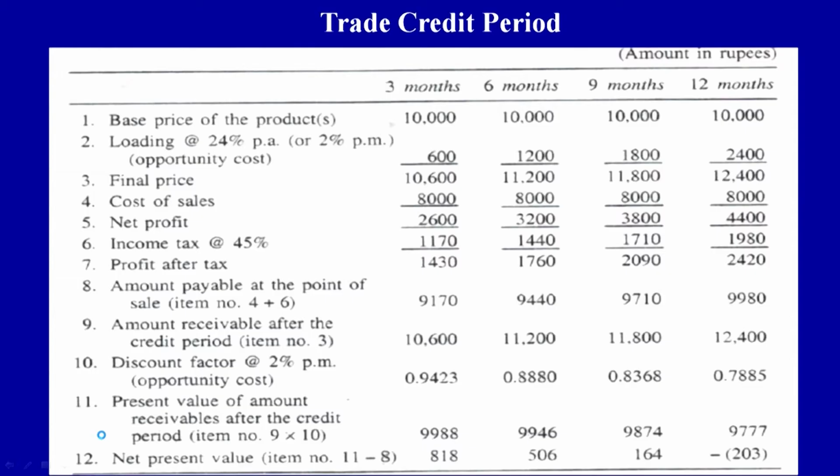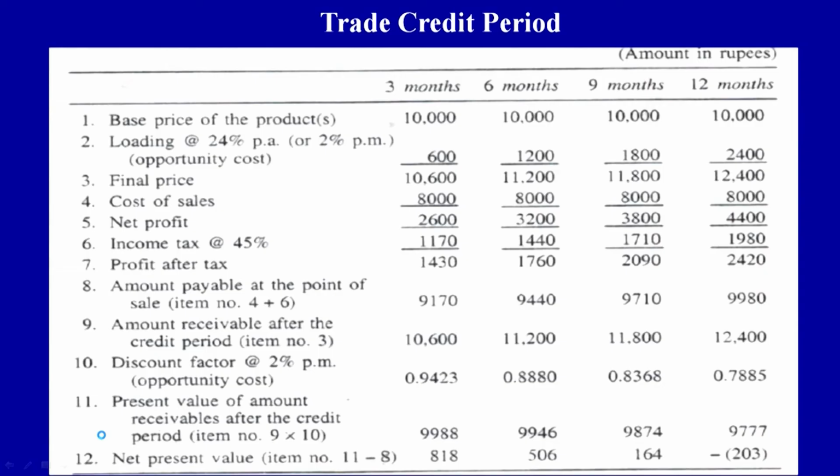Now I was talking to you about the problem, now it has come up here. Income tax we are assuming here is, for example, the seller is subject to pay corporate tax or income tax on his income at say 45%. It is an assumed rate, it can be anything, actually it is 30%, but for example we have assumed 45% here. So see, at the point of sales where he is not getting anything in cash, he has already paid 8,000 rupees, which is the cost of sales in terms of material, labor, power, water and other things.